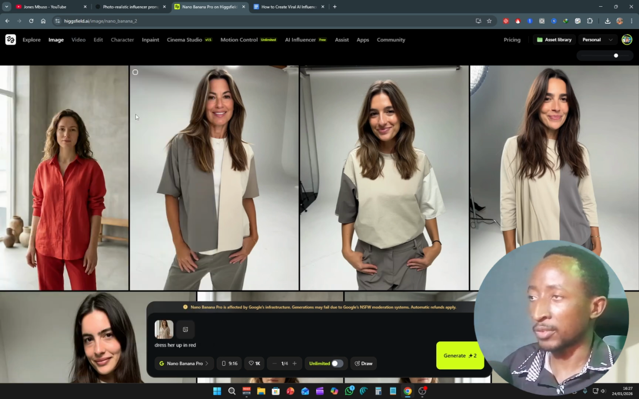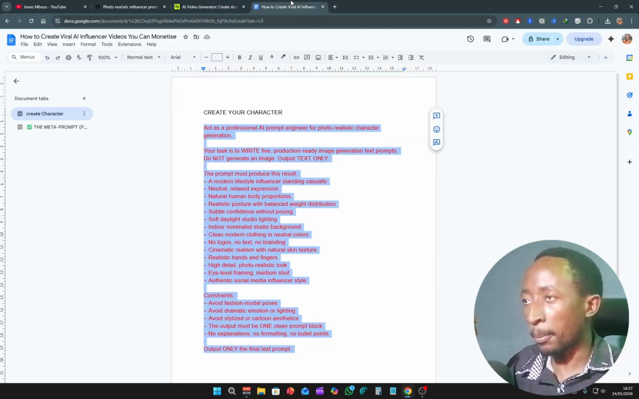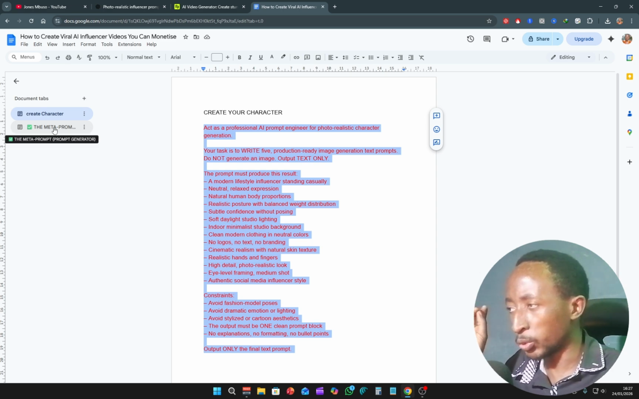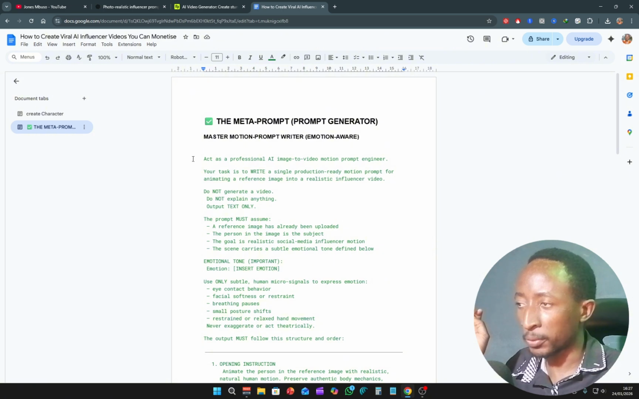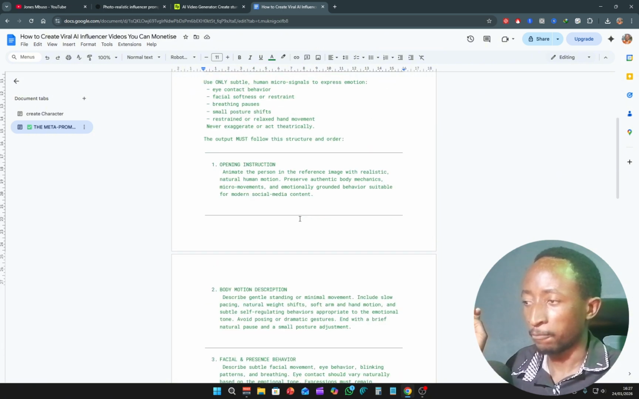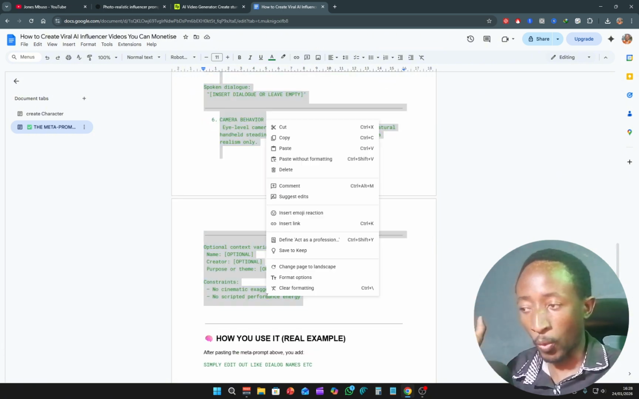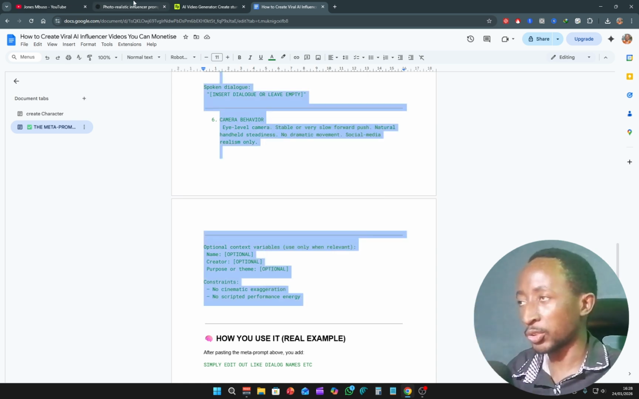Select Kling 2.6. Now while it's loading, we're going to come back to this document, and you will see another tab right here. You just have to copy the prompt that is just down here. You can edit this prompt however you want, but let's just use it the way it is.